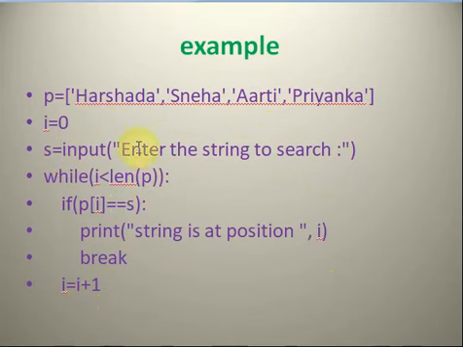What is the length of P in this example? 1, 2, 3, 4. There are 4 data items in the P list. So length of P is 4. So while I less than length of P means it will execute up to length of P, 4. Next, if P of I means P of 0, P of 1 up to 3.